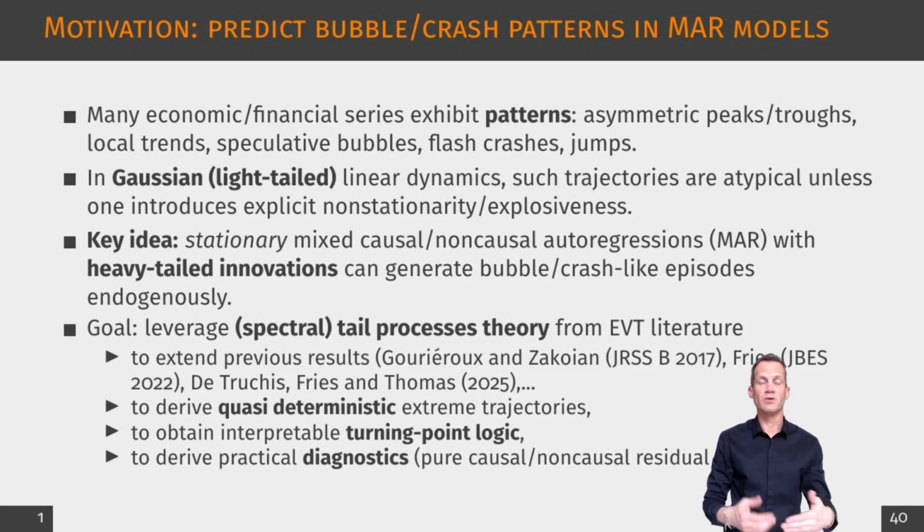The mechanism is extreme value driven. An extreme observation is typically produced by a single dominant shock, and the linear propagation on both sides of time creates a quasi-deterministic extreme path. We therefore use the spectral tail process framework from extreme value theory to extend earlier econometric results, describe extreme trajectories, obtain an interpretable turning point logic, and design diagnostics that distinguish pure causal from pure non-causal dynamics via residual plots.